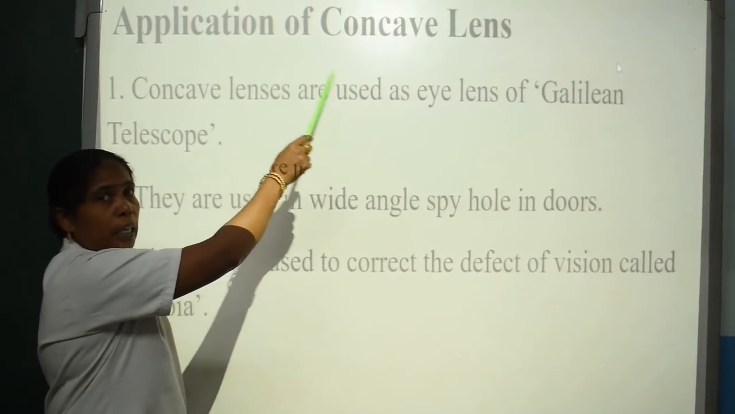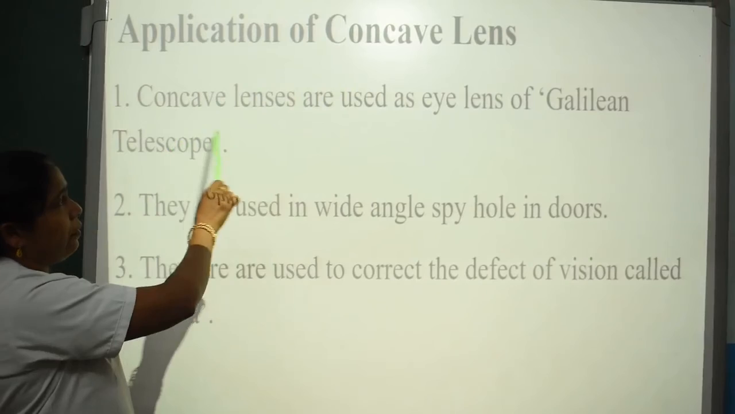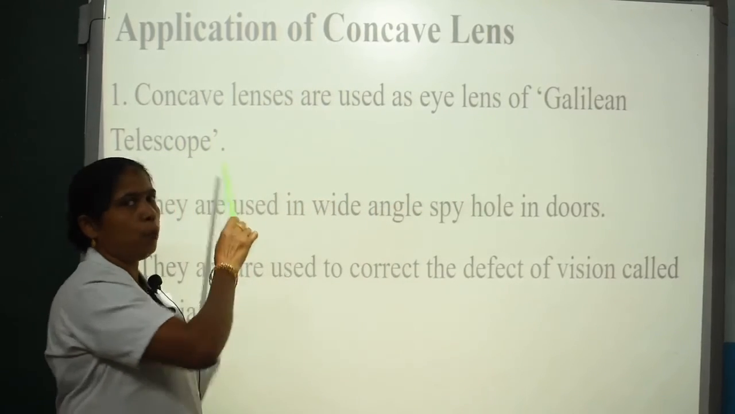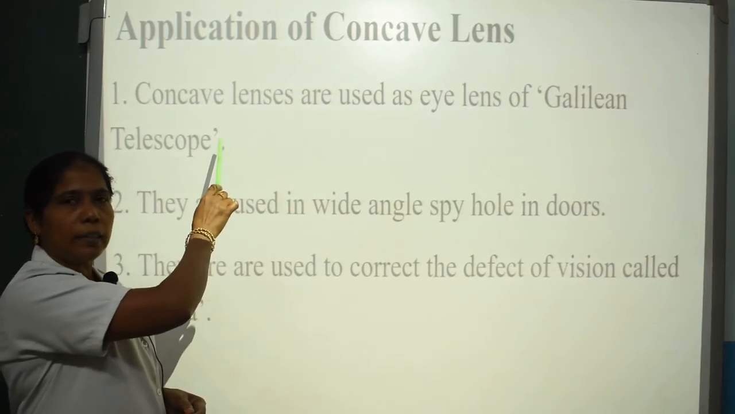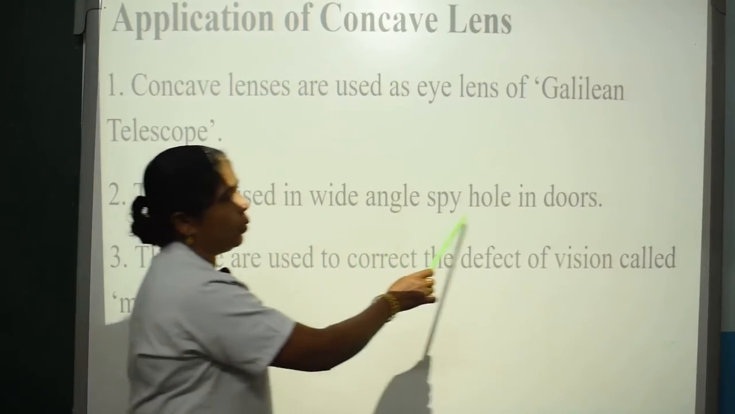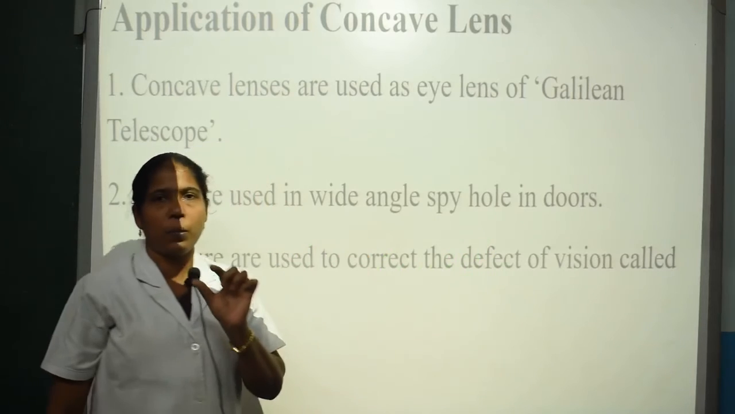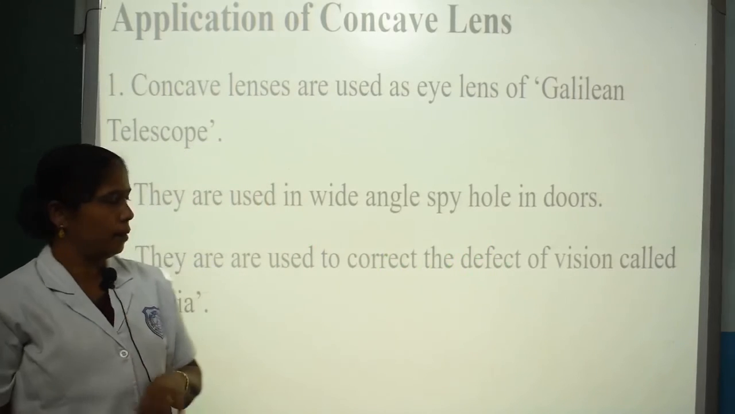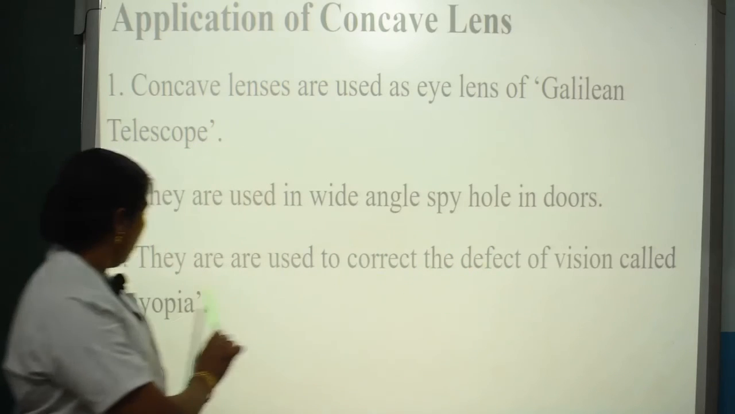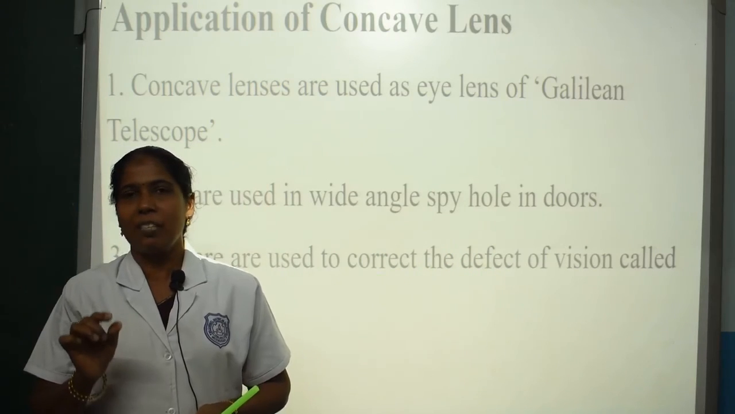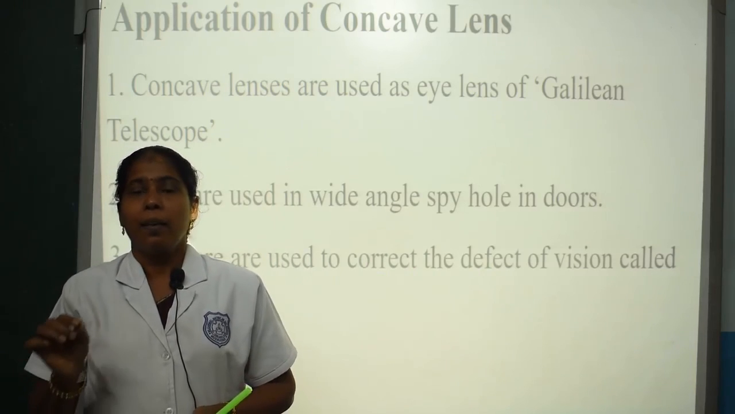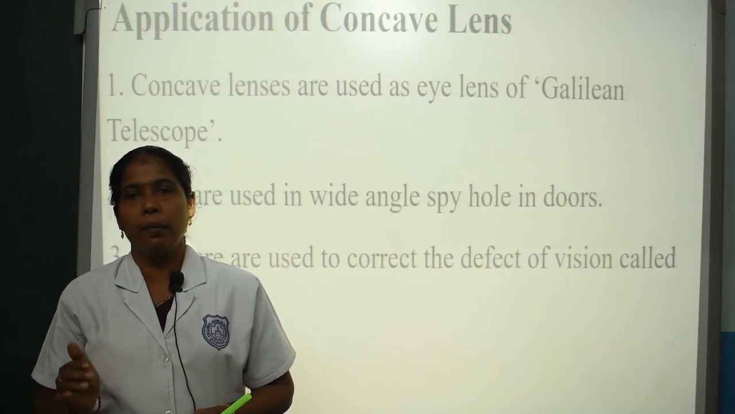Application of concave lens. Concave lenses are used as the eye lens of a Galilean telescope. They are used in wide angle spyholes in doors. They are used to correct the defect of vision called myopia. Myopia means short sightedness. Short sightedness can be corrected using a concave lens.